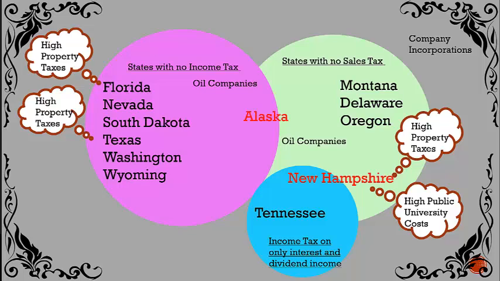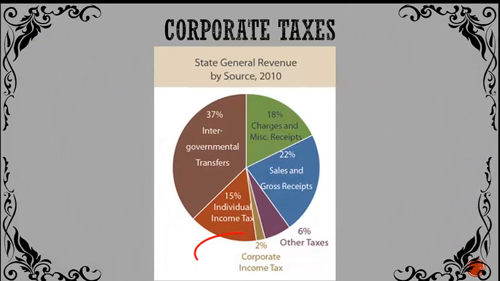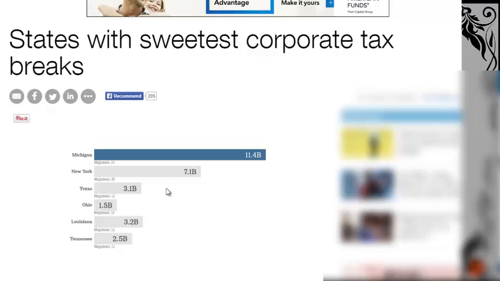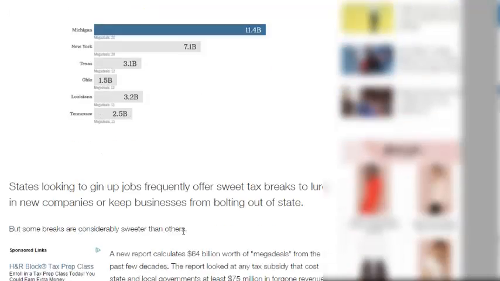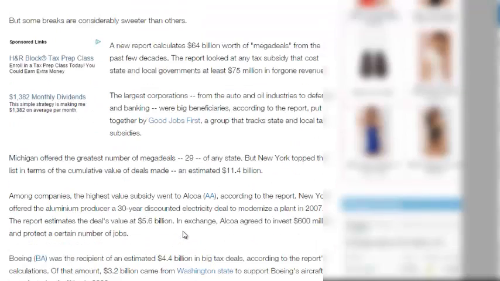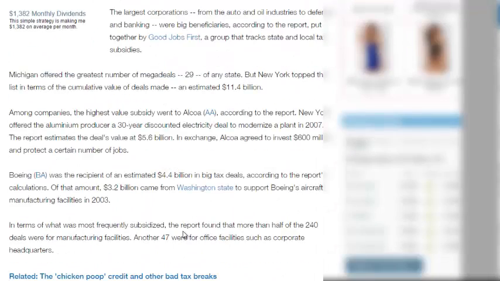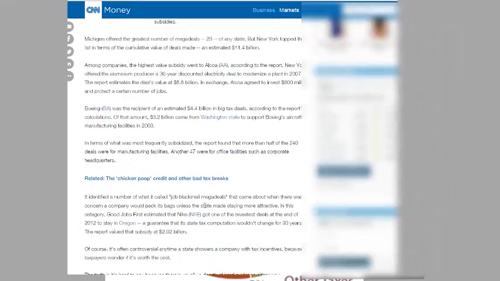Finally, there is the case of state corporate taxes. I'm not going to go into much detail about them because they make up a very small portion of most states' revenues. This is primarily because many states try to offer a lot of incentives and tax breaks to a lot of corporations as a means of luring jobs. Happy corporations translates into a lot of economic activity, which is obviously good for states.